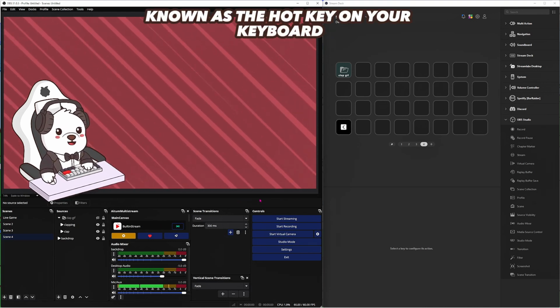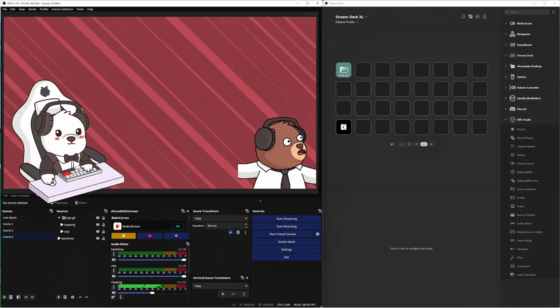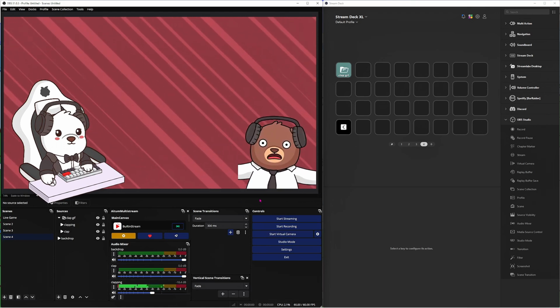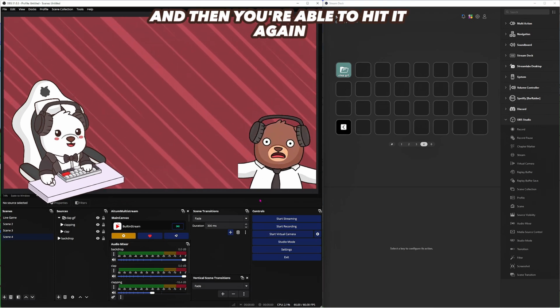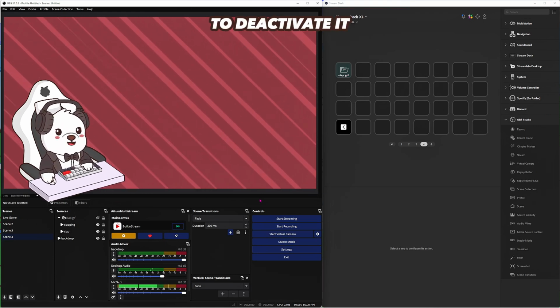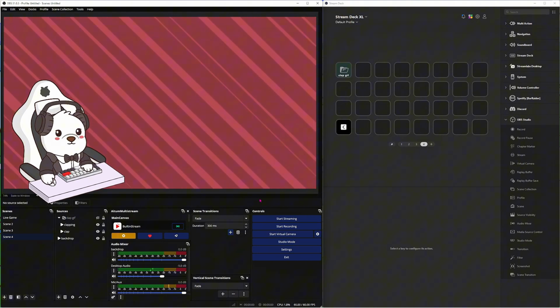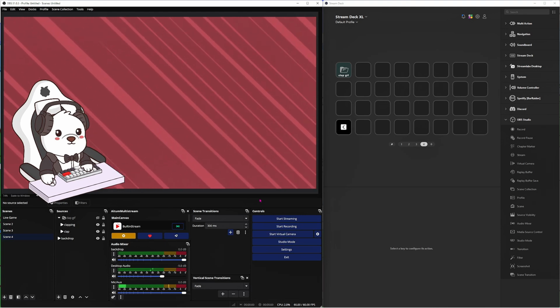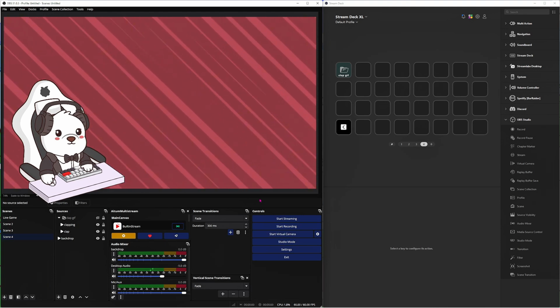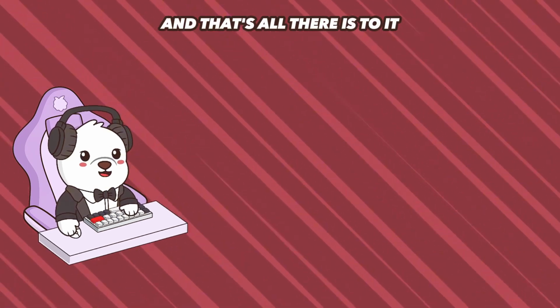From here, you'll be able to hit the keybind, known as the hotkey, on your keyboard. And then you'll be able to hit it again to deactivate it. And there you go. And that's all there is to it.